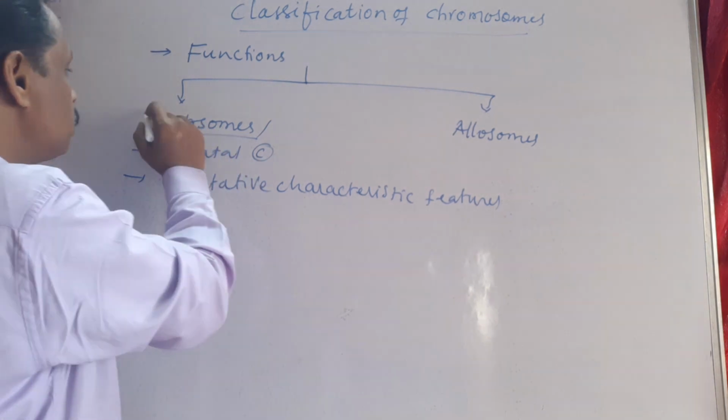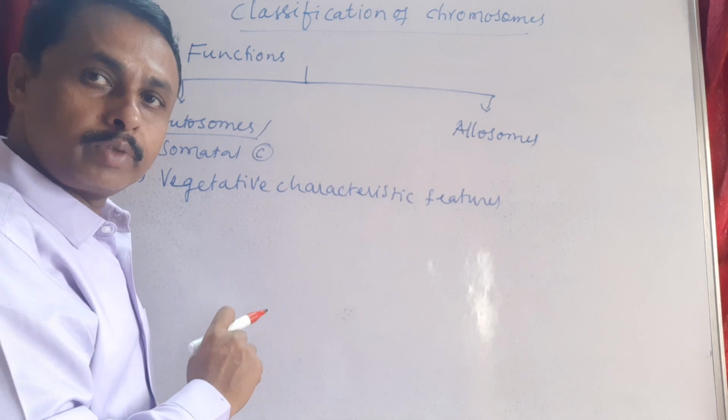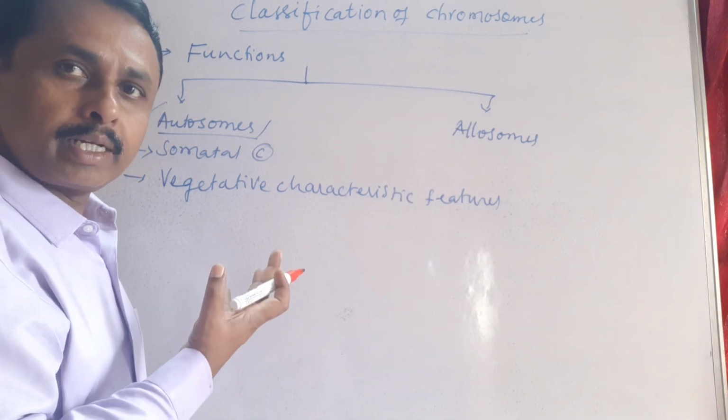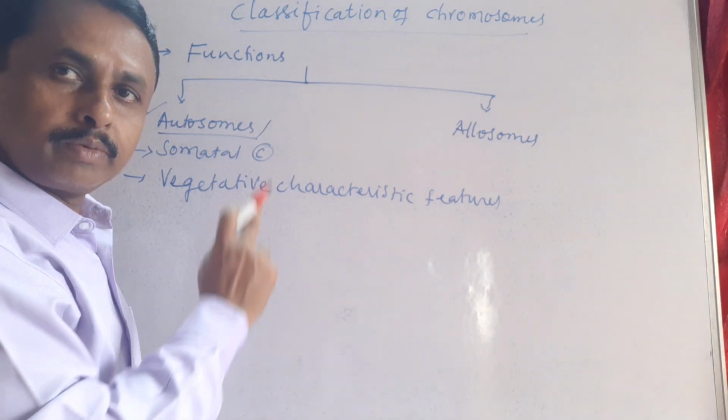That means these autosomes are responsible for carrying out vegetative characteristic features of living organisms. That means vegetative characters could be expressed because of these autosomes.